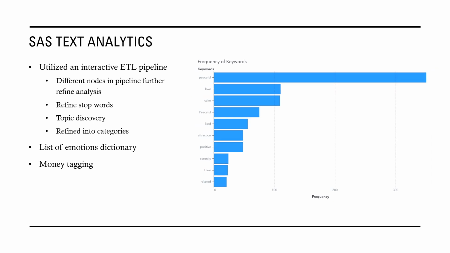Some of what those emotions were from that previous tag: peaceful, love, calm, kind, serenity, relaxed, all very positive emotions that it pulled out. Unfortunately, we didn't get a lot of negative emotions that were useful. Anytime people had negative emotions or negative sentiment, they usually didn't classify it with emotions. They just complained about whatever event occurred, so negative emotions weren't something that could be pulled out this time in this model.